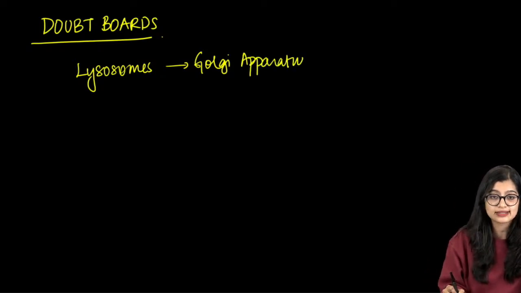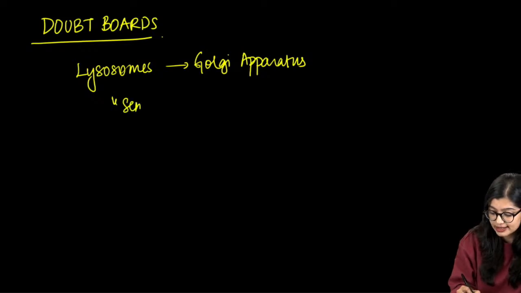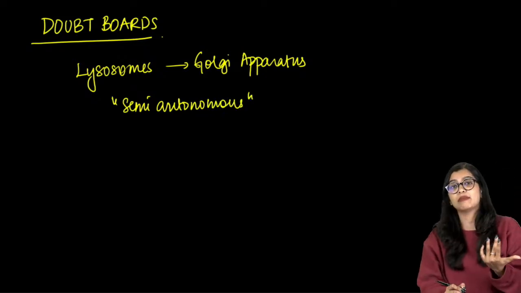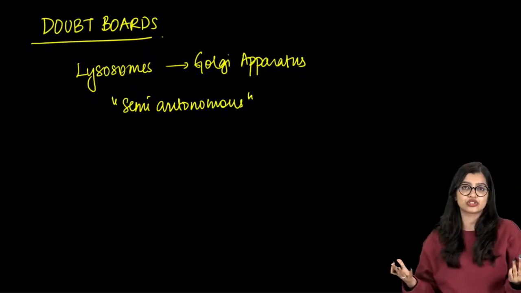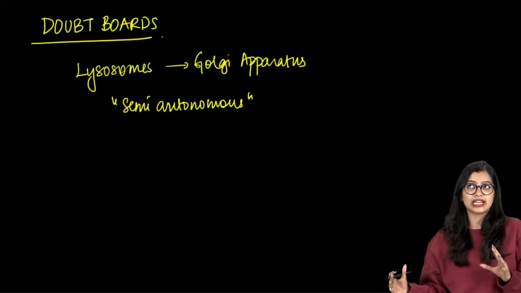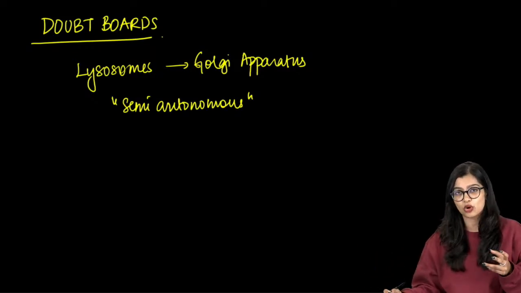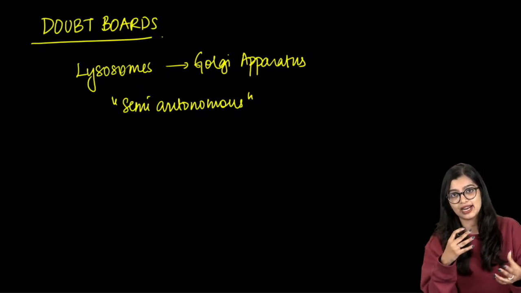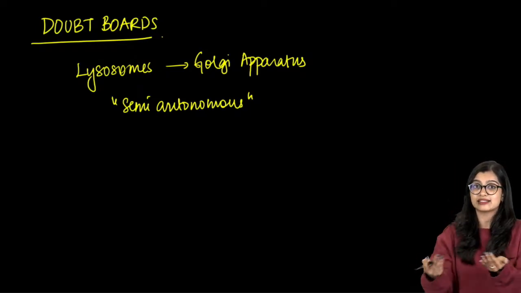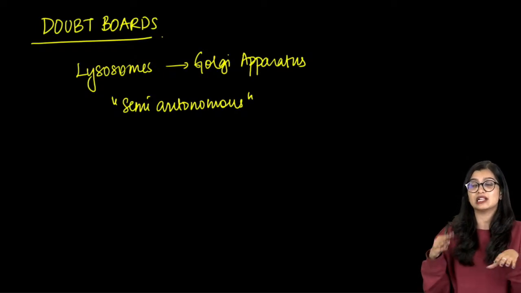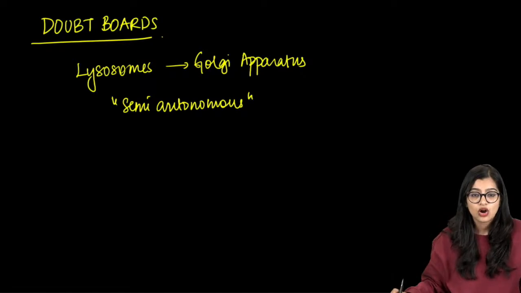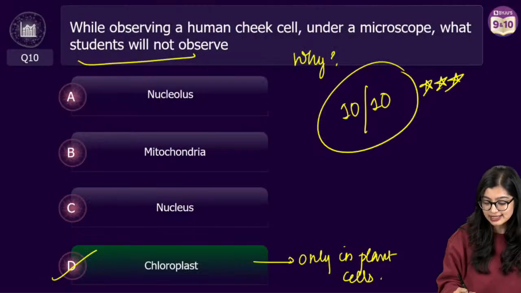Now, next up, what is semi-autonomous? Autonomous means it functions on its own. Semi means it's not entirely functioning on its own, but partially. In the case of mitochondria and chloroplast, although they have their own DNA, they produce certain proteins and things that they require by themselves, and they're not dependent on the nucleus for all of that.